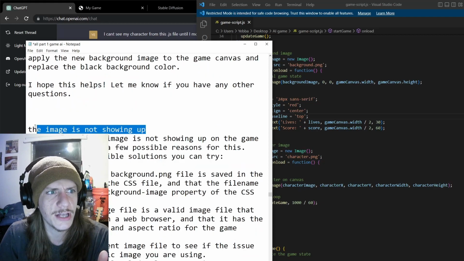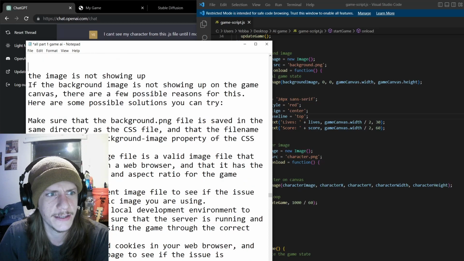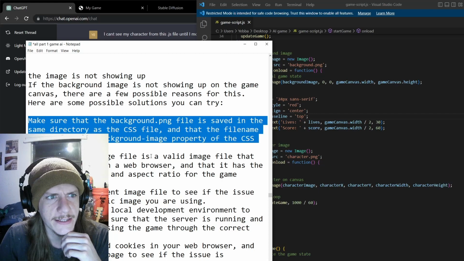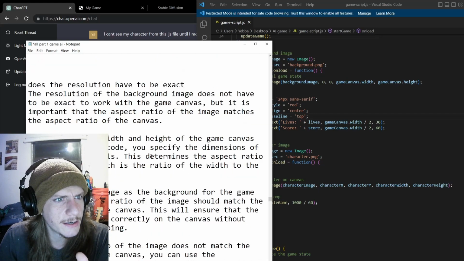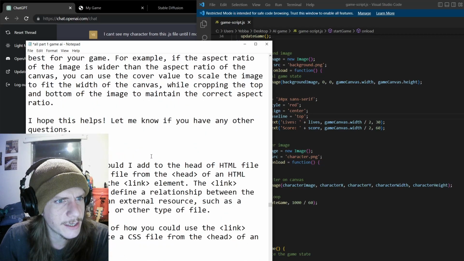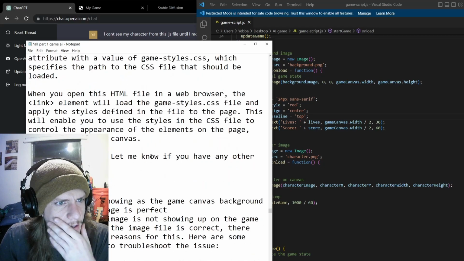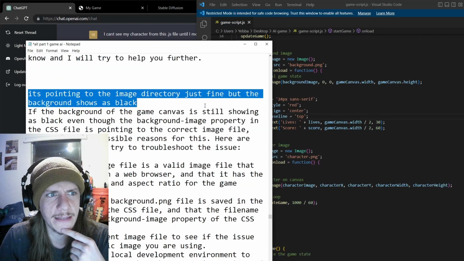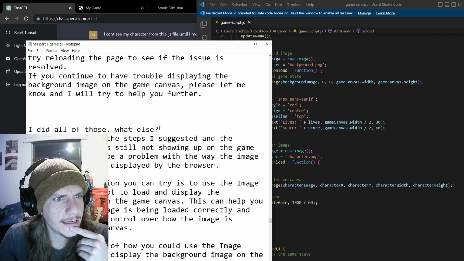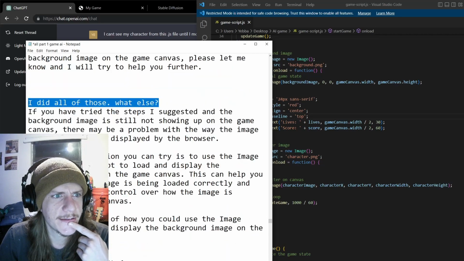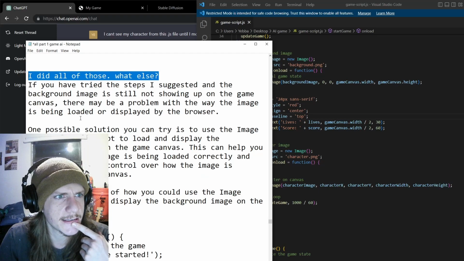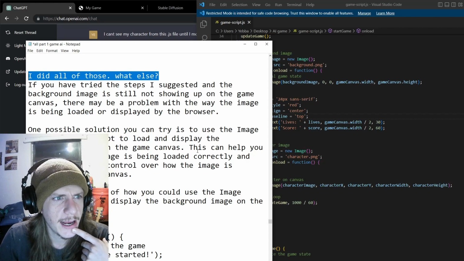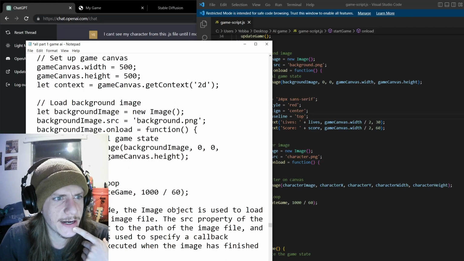So I said the image is not showing up, and it said it's possible for a few reasons, and it gave me a few different solutions here. Make sure that the background file is saved in the same directory. So it was, and I told it that it was. I said it's pointing to the image directory just fine, but the background still shows as black. And it wasn't working. I said I did all of those. What else? If you've tried the suggestions, then there's one possible solution. Use the image object in JavaScript to load and display the background image. And that was what ended up working.